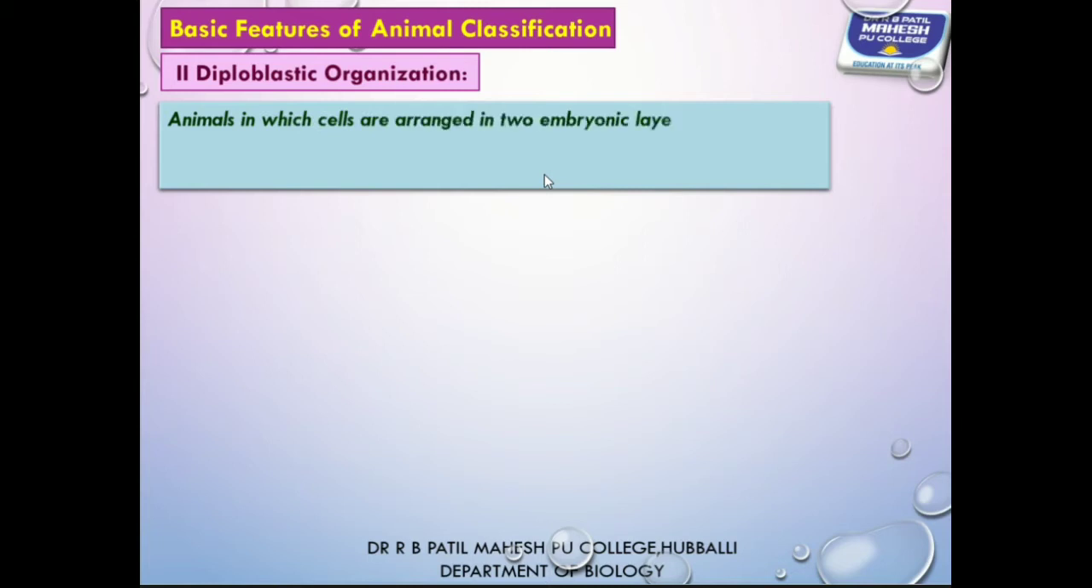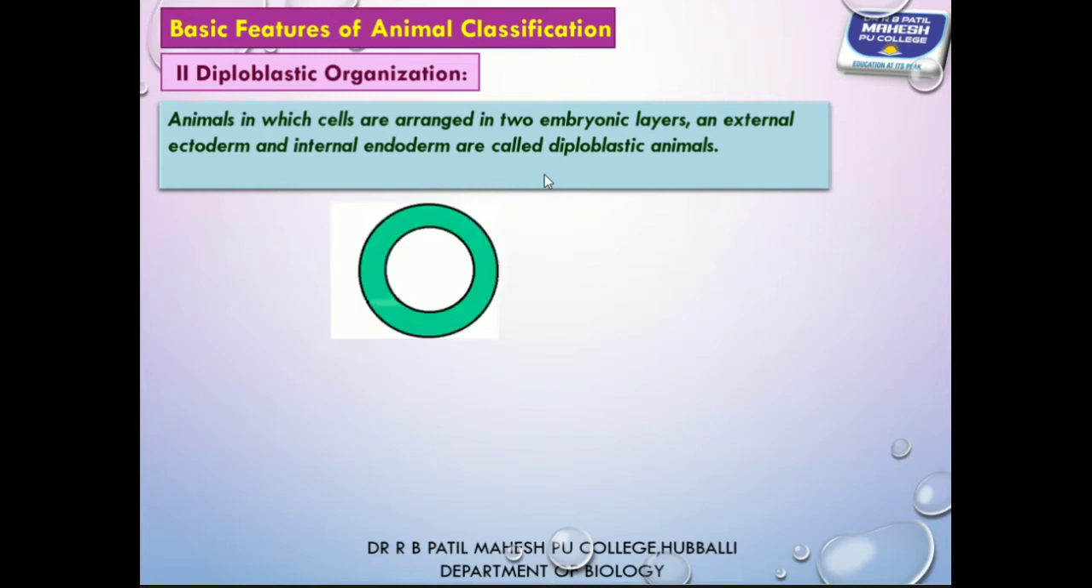So the question arises, what is diploblastic organization? Animals in which cells are arranged into two embryonic germ layers, that is outer ectoderm and inner endoderm, are called diploblastic animals. So the body plan is made up of two embryonic germ layers, outer ectoderm and inner endoderm. Examples: ctenophores and cnidarians.